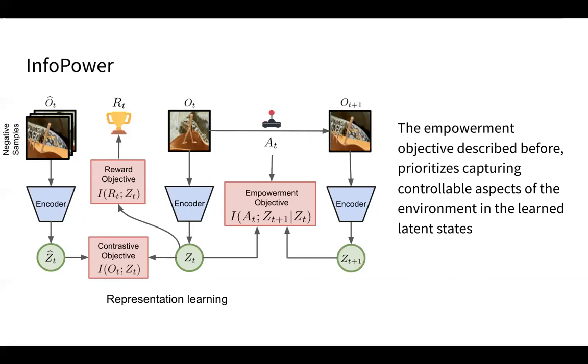This prioritizes capturing the functionally relevant factors instead of capturing everything that is correlated with the observation. This term is formalized by the mutual information between the action at time step t and the latent representation at the next time step given the current latent representation z_t.